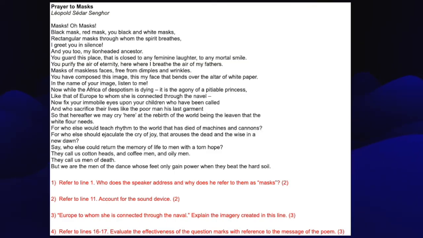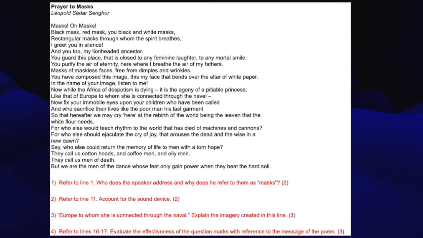Question 3. Europe to whom she is connected through the navel. Explain the imagery created in this line. 3 marks. So there's quite a bit to do here as it's a 3-mark question. So we need to explain the image, but we need to give 3 different points and a critical discussion as to how this image is effective, why it's present, etc.